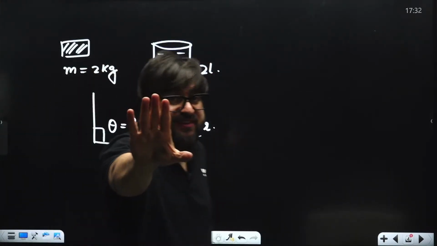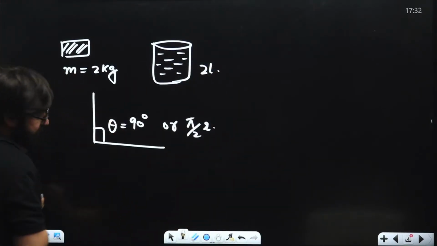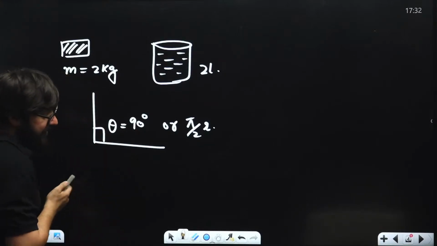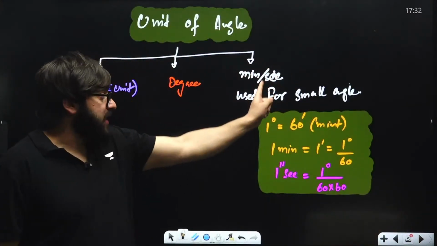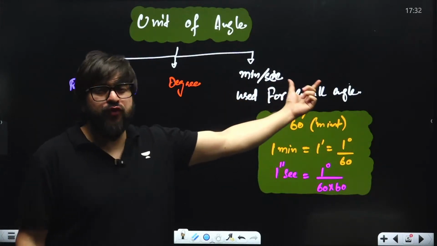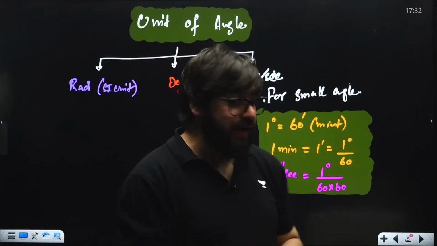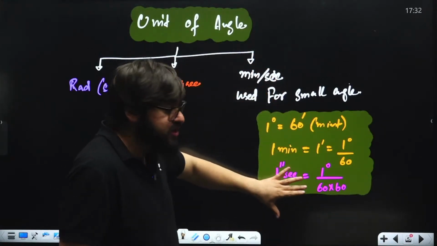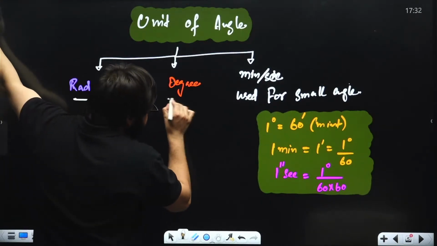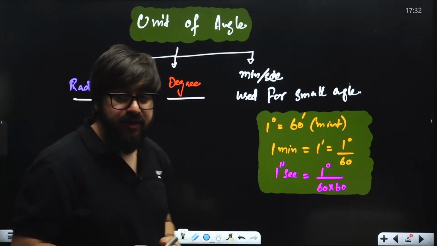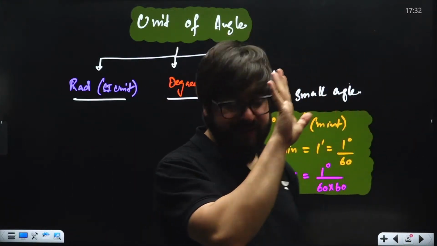I'll explain everything. So what I'm trying to say is that when it comes to the angle over here, we measure the angle in degrees, or radians, or we say minute and second. That is used for smaller angles. As of now, you can ignore this because later on I will be telling you every single thing about this. So right now we will be talking about radians and degrees. So the units of angle are radians and degrees.